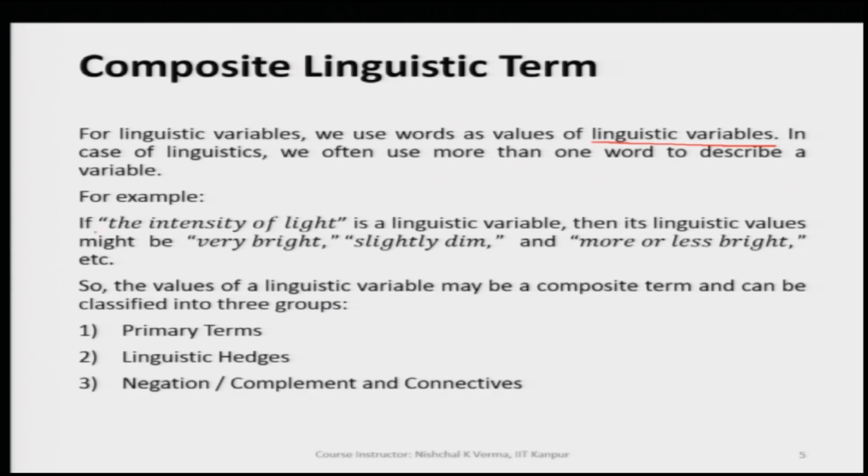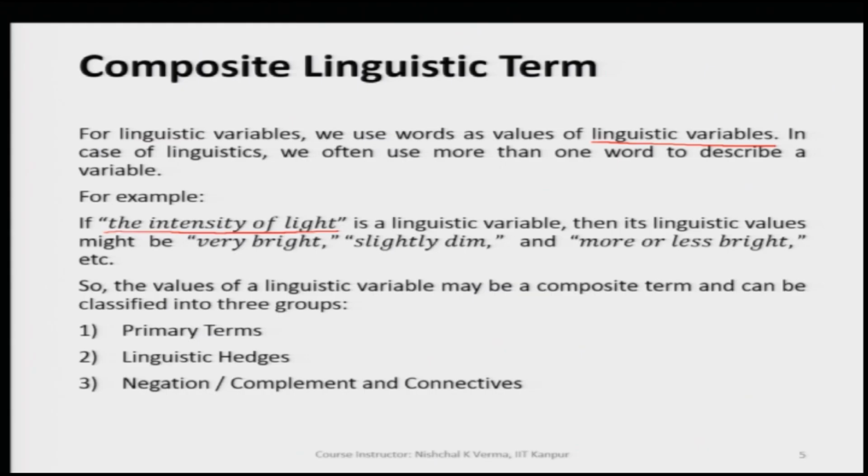For example, the intensity of light, if we choose the intensity of light as a linguistic variable. Let us now see how these 5 parameters, the quintuple we have seen, actually come up for this linguistic variable.